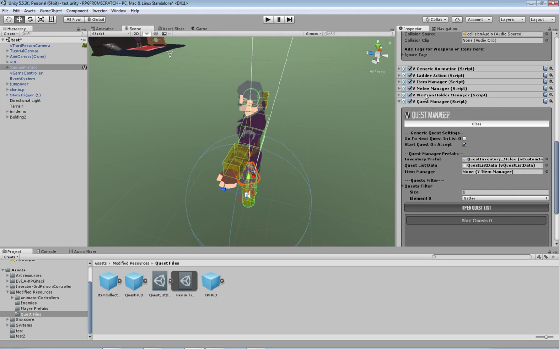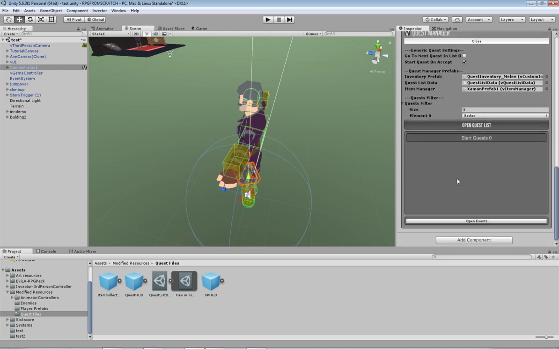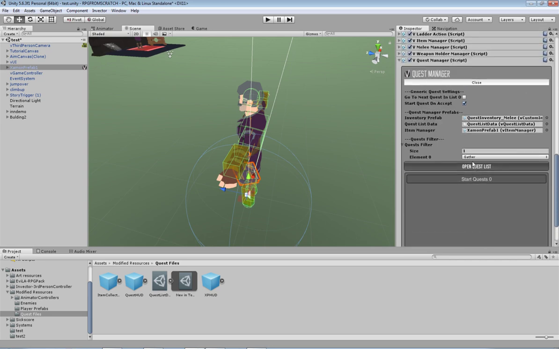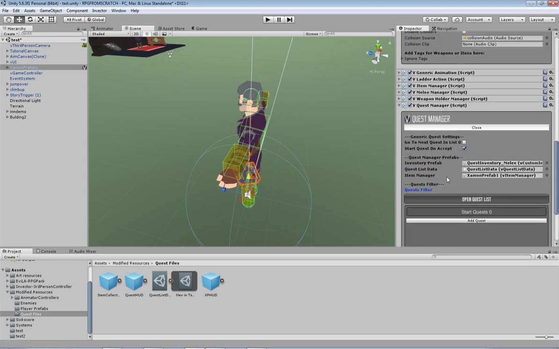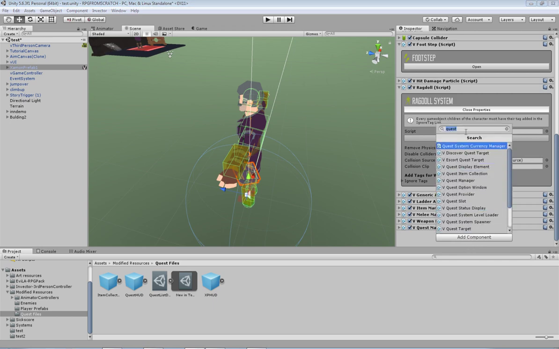Now the item manager, that's actually the one that we're using on the player controller here. So click that and chuck that in there, and there we go, we're ready to go. Now the quests filter here, so these are the starting quests. Before, it used to be that you could actually put a quest in there. So we've got a discovery quest, you can add quests, and then when the player starts the game they'll have that, but at the moment that's not functioning as advertised, but there is a way around that for starting the game, and I'll show you how to do that shortly.